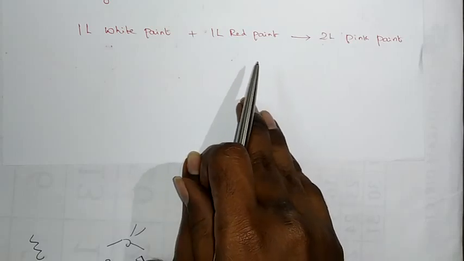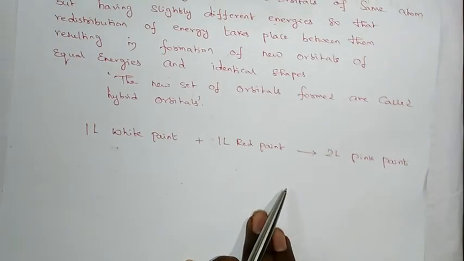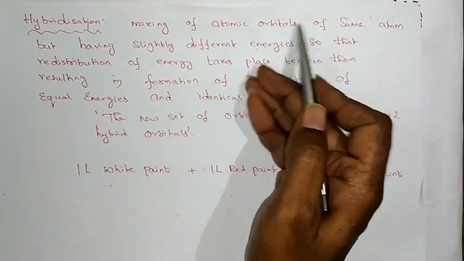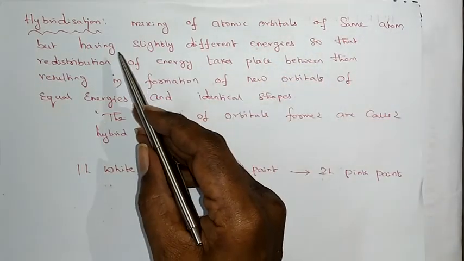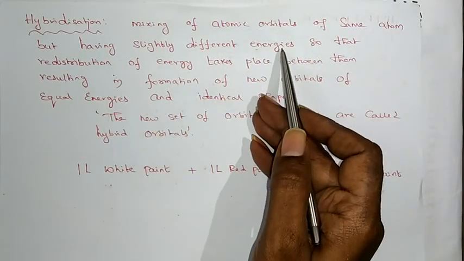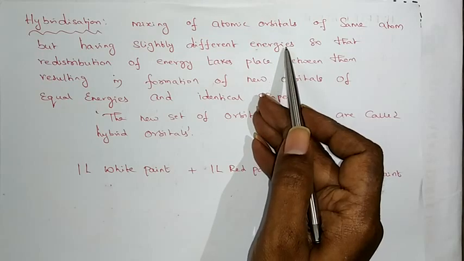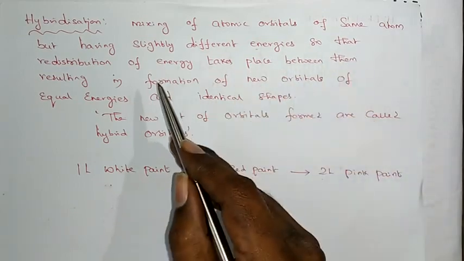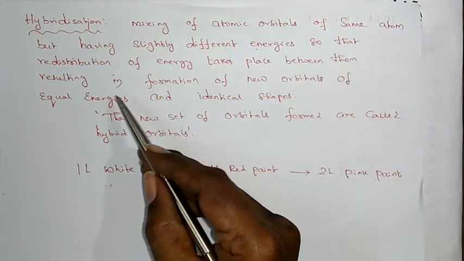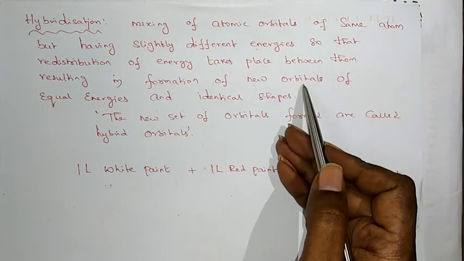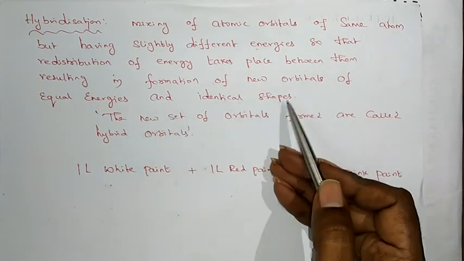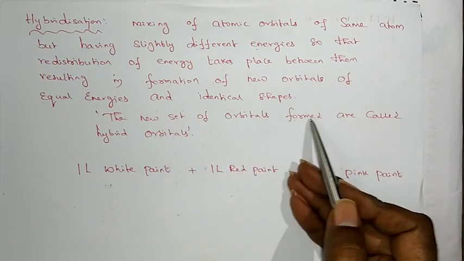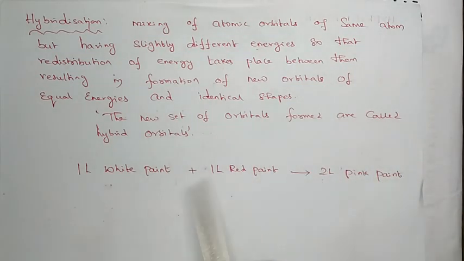That is called hybridization. It is defined as the mixing of atomic orbitals of the same atom but having slightly different energies. When they mix up, redistribution of energy takes place between them, resulting in the formation of new orbitals of equal energies and identical shapes. This concept is called hybridization. The new set of orbitals formed are called hybrid orbitals. This phenomenon is hybridization.